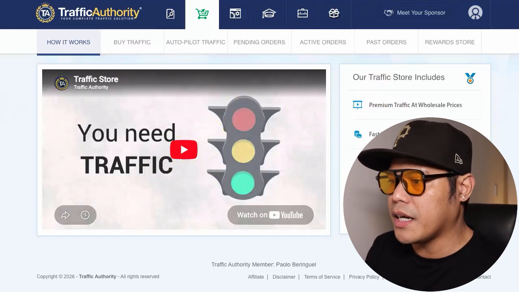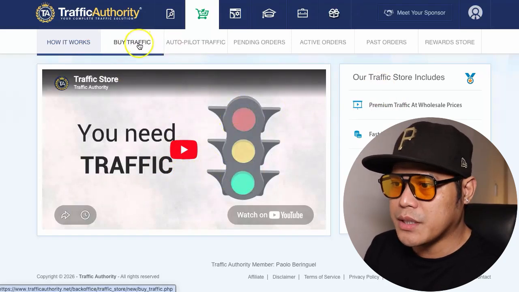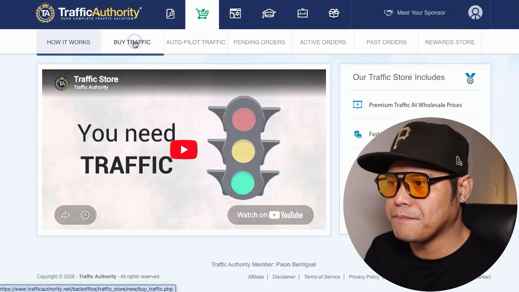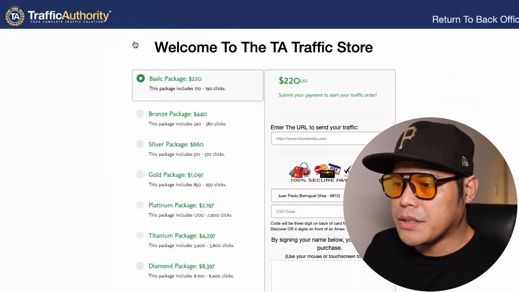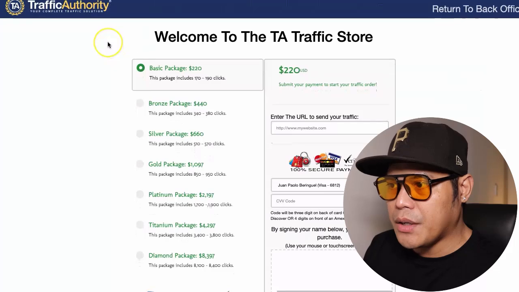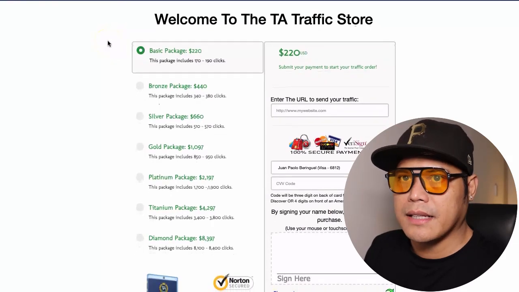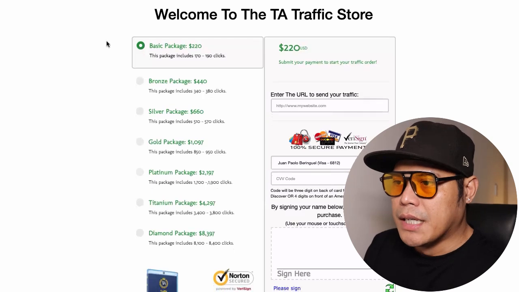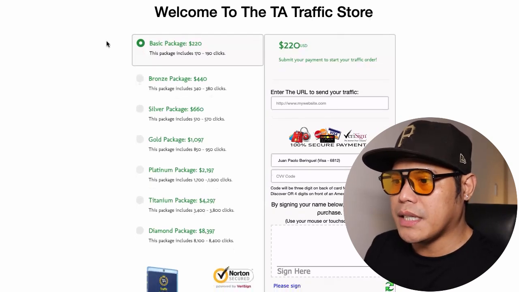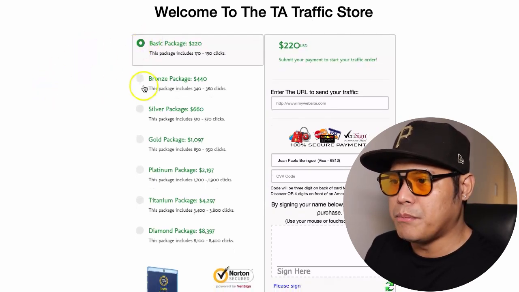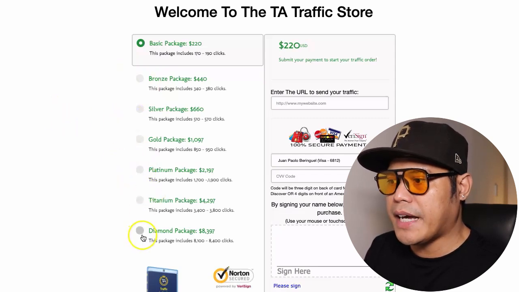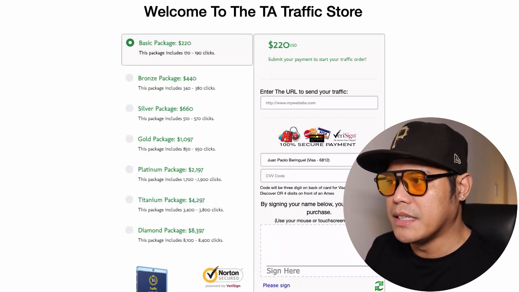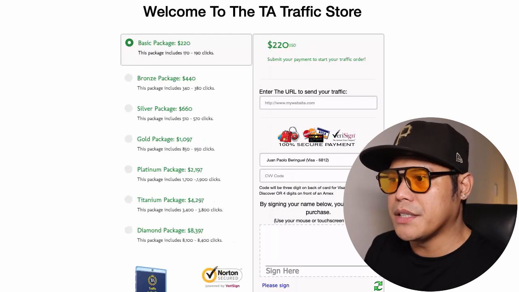And then when you click here to buy the traffic, or this one right here that says buy traffic, what will happen is now you have the option to select the traffic package that you want to purchase. So basically what you do is you select the package, let's say the basic, bronze, silver, gold, platinum, titanium, and diamond. As I said, depending on your budget, it's entirely up to you.